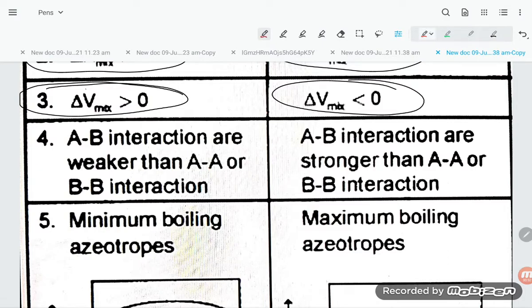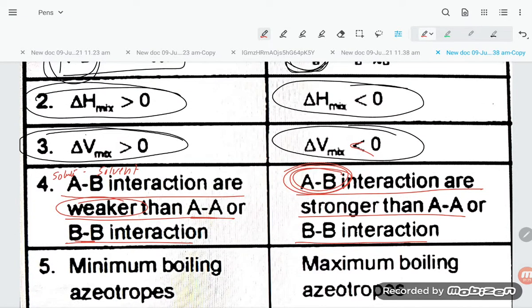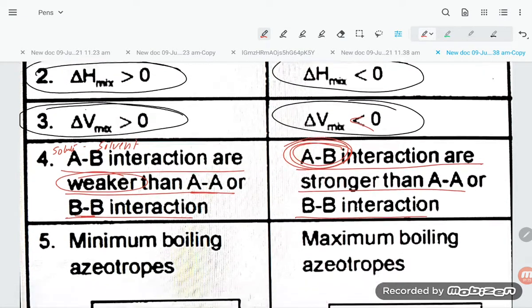Now let's have a look over the point. AB interaction are weaker than AA and BB. AB means what, student? A means solute and B is solvent. So they are saying solute solvent interaction are weaker. Then AB interaction are stronger than AA and BB. So in this case AB solute solvent interaction are stronger. As a result, volume is decreasing, delta H mixing is coming more, negative.